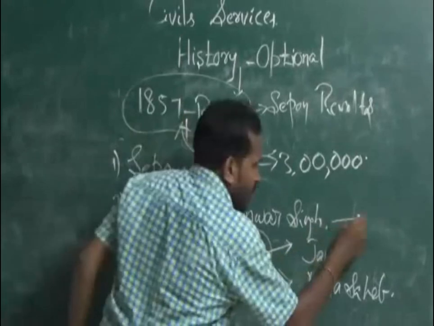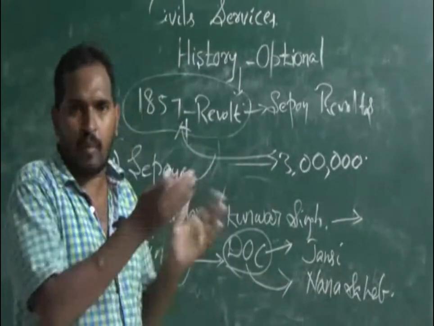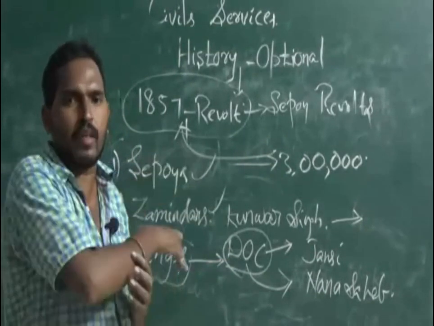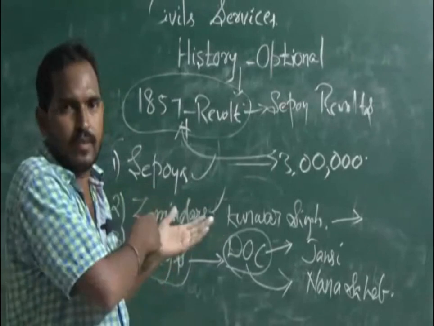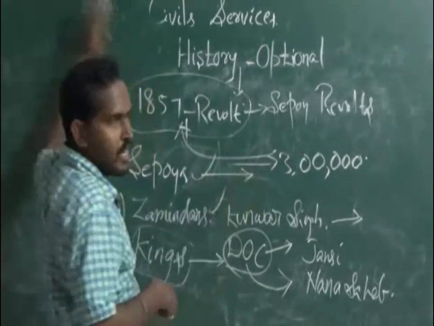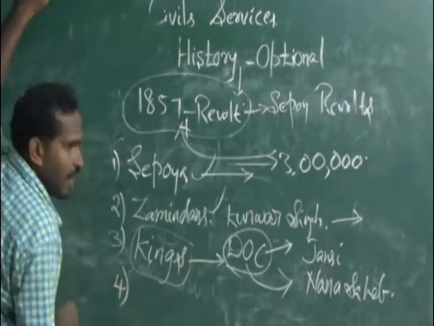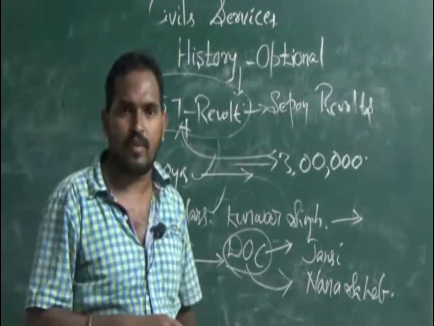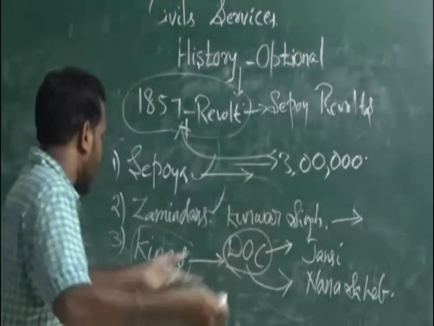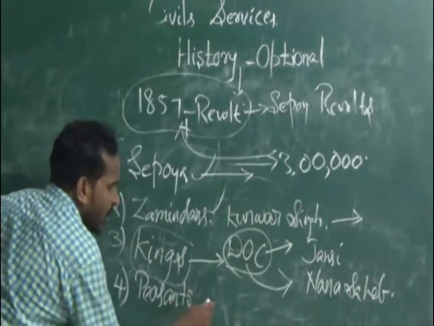The reason for the Jamindars is that the British took back the land which was given by the British only. Sepoys revolted for their own reasons, which you already know. Due to land revenue conflicts, the British were collecting more land revenue from the peasants and the artisans. That is the reason for the peasants and artisans.